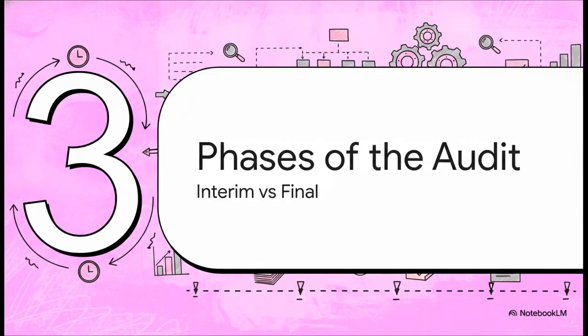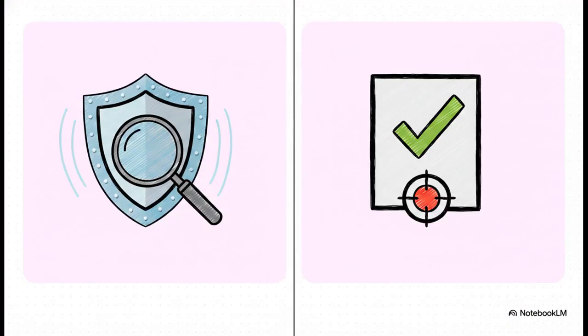Section 3, Phases of the Audit. So how does this actually look on the ground? Well, public sector auditing basically happens in 2 distinct phases. First up, you have the interim audit. This is essentially testing the waters before the year ends, just to see if a department's internal controls are actually working effectively. Then comes the final audit. This is the massive annual review to guarantee complete accuracy, validity, and regulatory compliance across the board, the whole shebang.